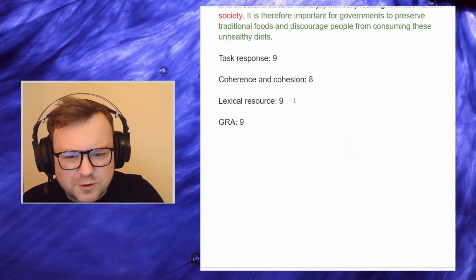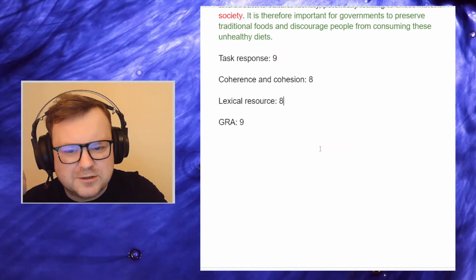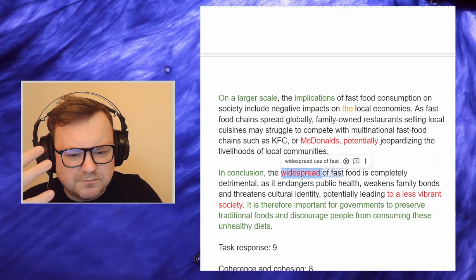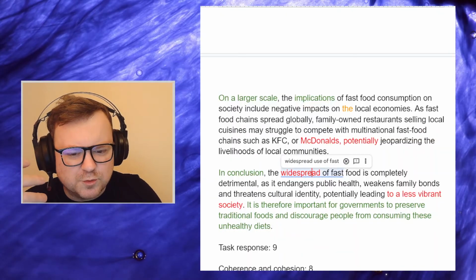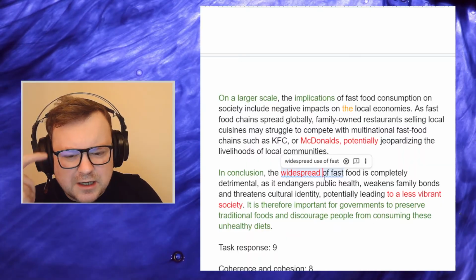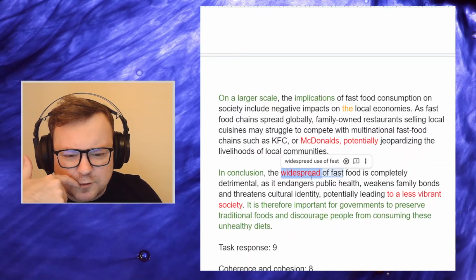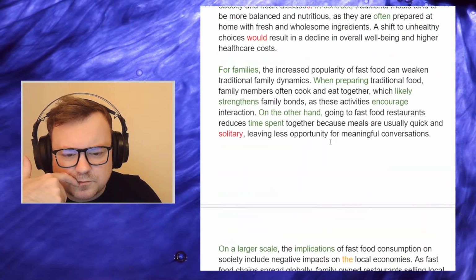Vocab, I think I'm going to drop to an 8 just for a couple of minor problems. So the widespread something of fast food. So we don't get that noun there. That's more of a grammar point than a vocab point. Okay. Yeah.